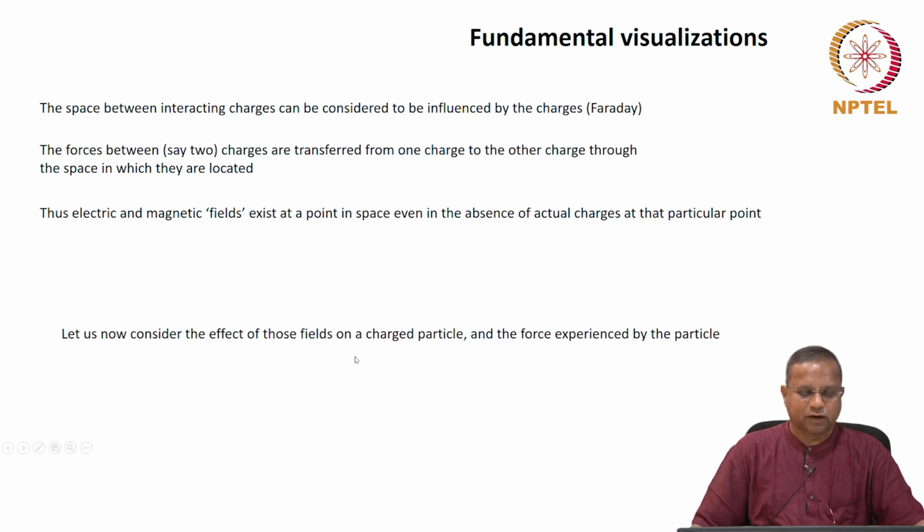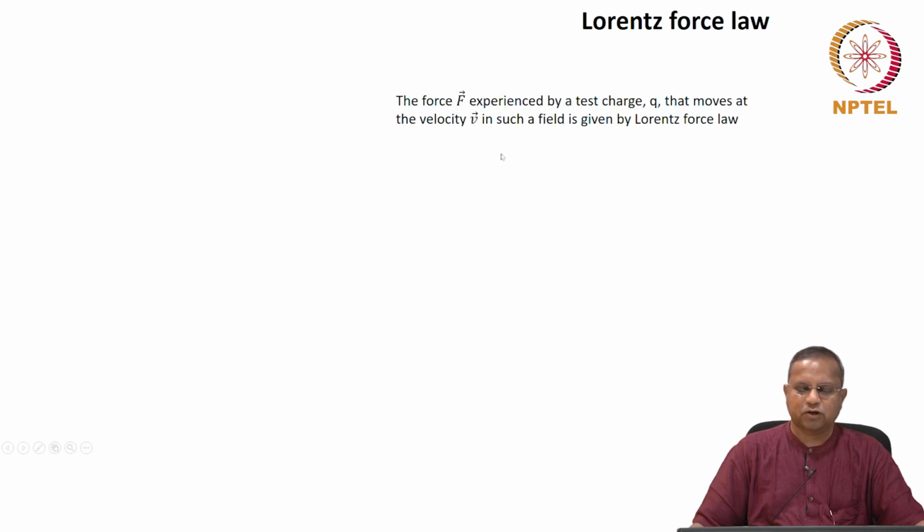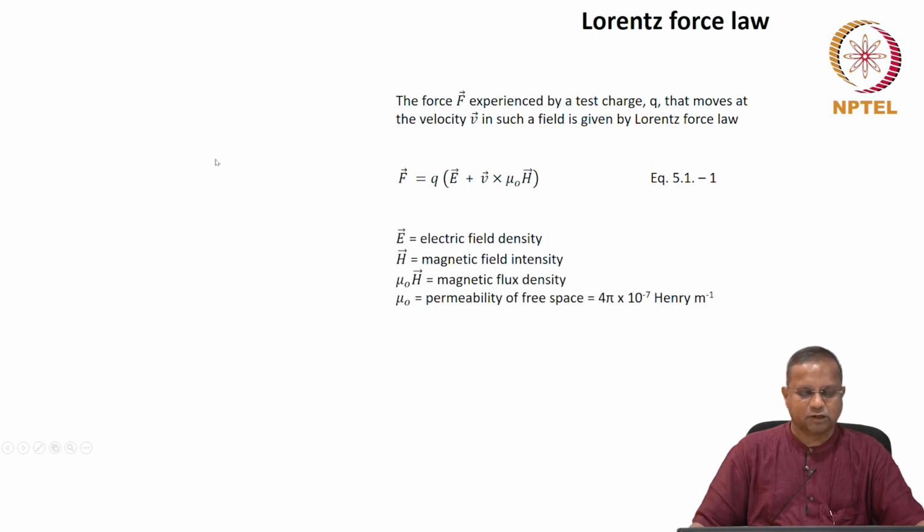Then we reviewed some basic aspects: the effect of electric fields on a charged particle. First, the force experienced by a charged particle when it is moving in an electromagnetic field is given by Lorentz's force law as F equals Q times (E plus V cross mu naught H). We saw the visualization of how this happens. The electric field intensity is E, the magnetic field intensity is H. Mu naught H therefore is the magnetic flux density, and mu naught is the permeability of free space. We know the value here.